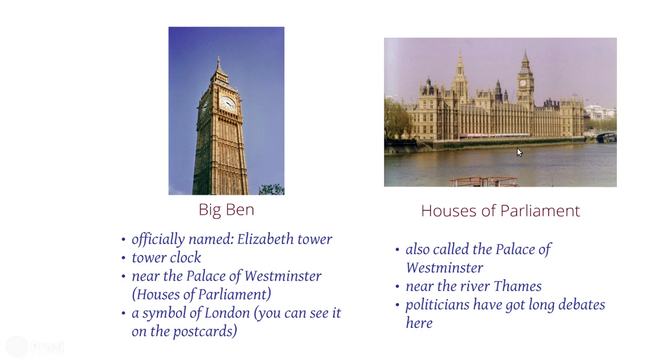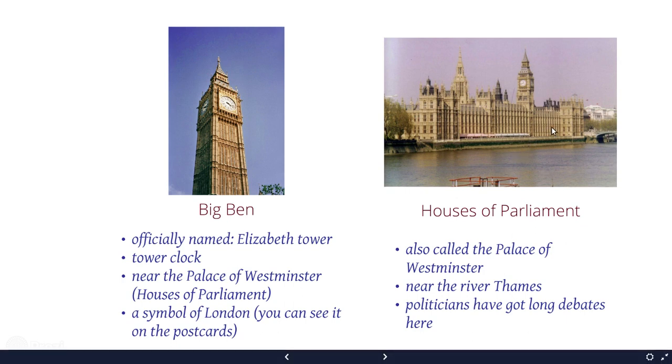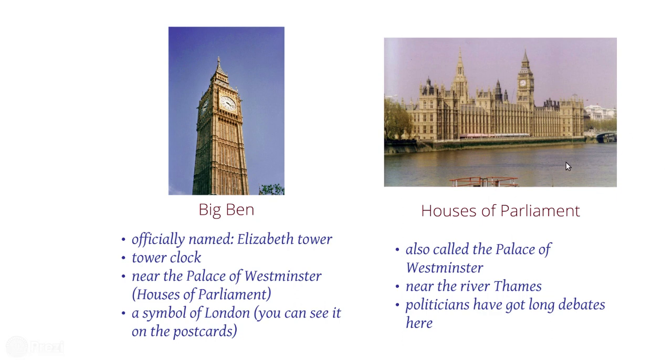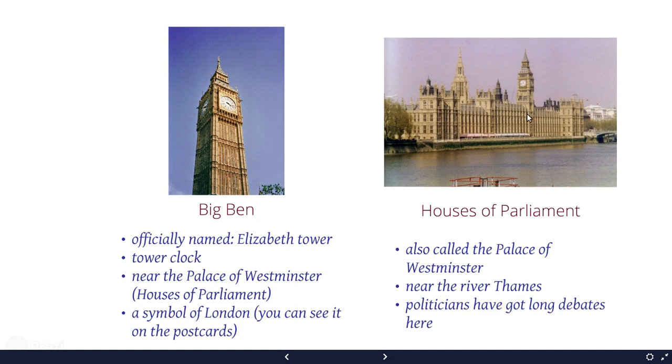Yes, and it's also called the Palace of Westminster. There are two names, and it's near the River Thames. As you can see, this is the river. Yes, and politicians have long debates in here. So when we talk about politics, it involves the Houses of Parliament. They work here. Okay.